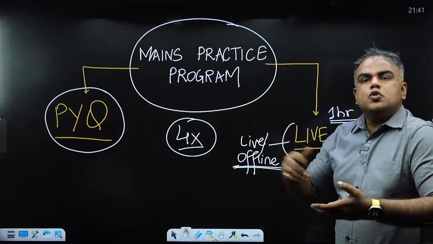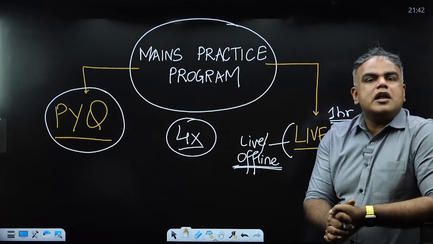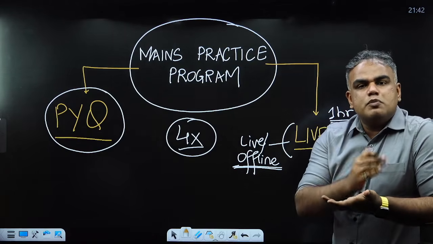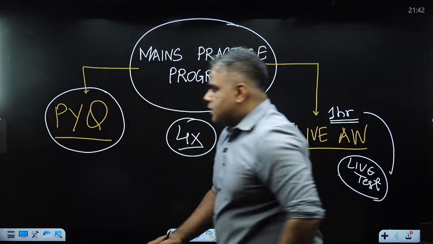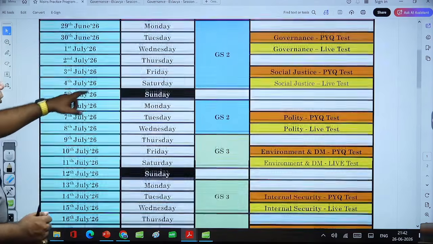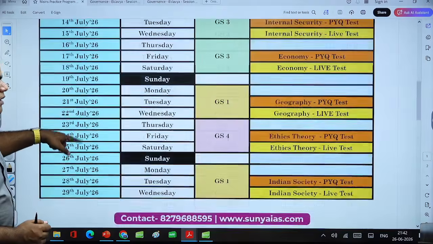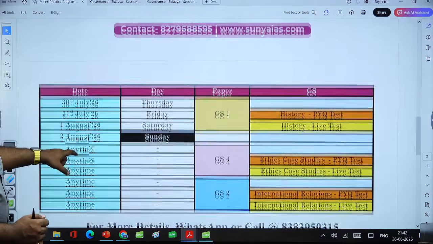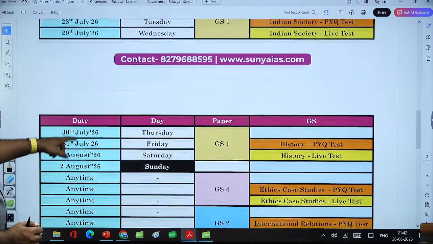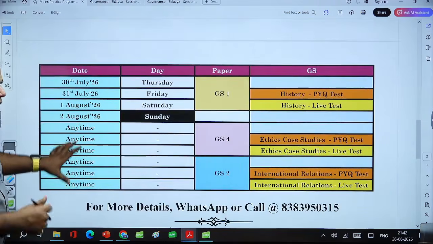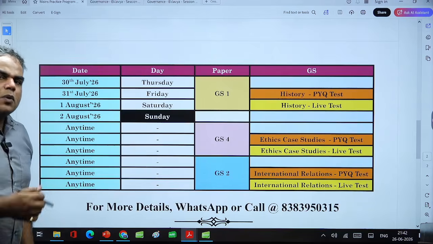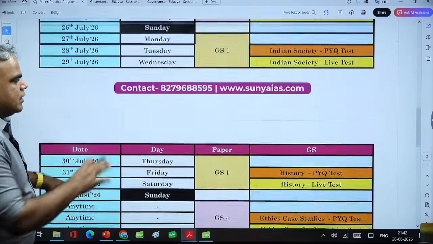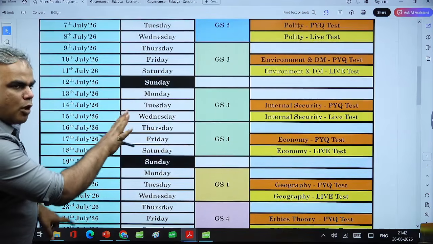Of course, this is useful for people who have some idea about answer writing and want to improve it. Let's say you've already given mains and you want to improve your scores, so this is the program. Like I showed you the schedule, the proper schedule is there on the website. I'll also show you how to access it. In fact, the ethics part here is anytime, which means if you have already done it, you can just ask for these tests and have an idea about them. All the tests with the PYQs are properly mentioned here.